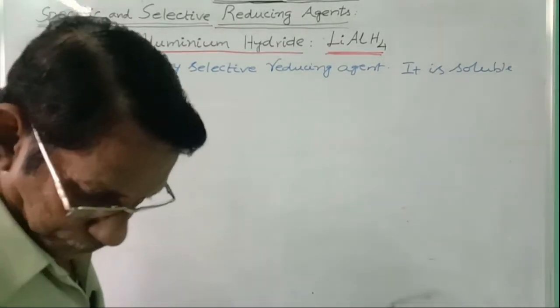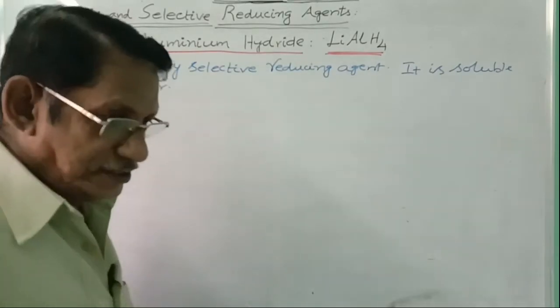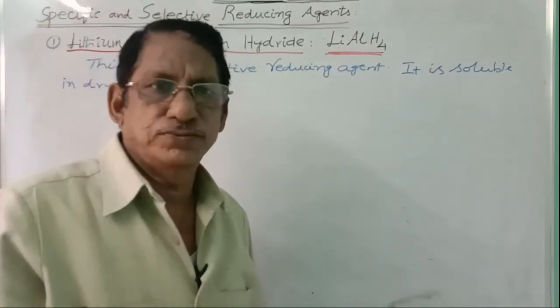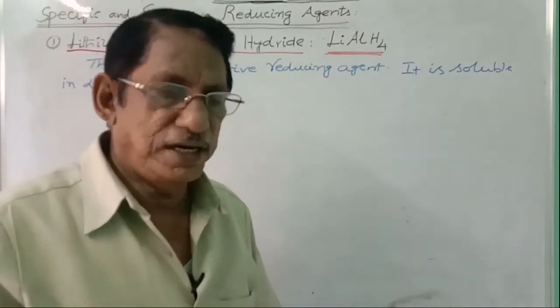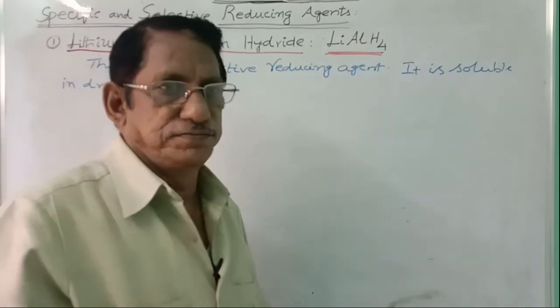Next, lithium aluminum hydride is selective in reducing aldehydes, ketones, carboxylic acids and amides, where C double bond O was involved.